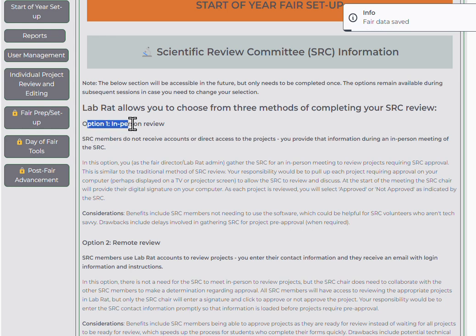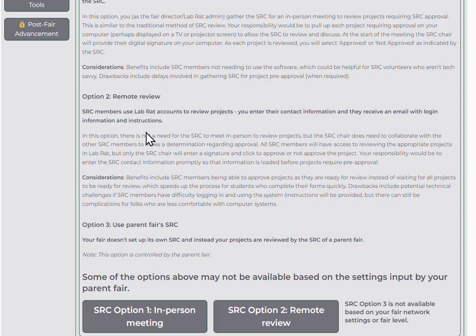Option one is in-person review. Basically, I, as the fair administrator, can pull up the project information on a TV or projector for the SRC members. They look at it together, and then I enter their approvals on the computer while they're having the meeting. They would sign on the computer screen while they're in the meeting, so that's more of a traditional meeting option.